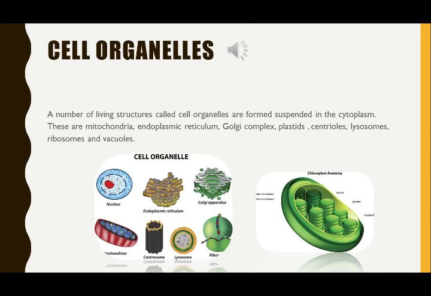Next one is chloroplast, the green colored plastid due to the presence of chlorophyll pigment, and they help in the process of photosynthesis. They are called the kitchen of the cell. Last plastid is leucoplast. They are colorless plastids. They store starch, protein, etc.